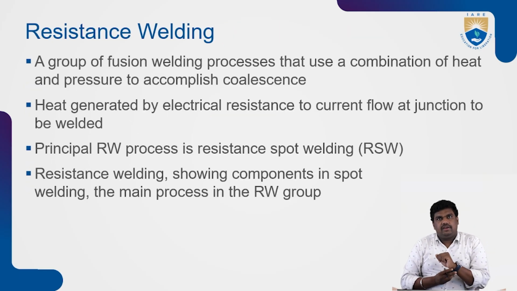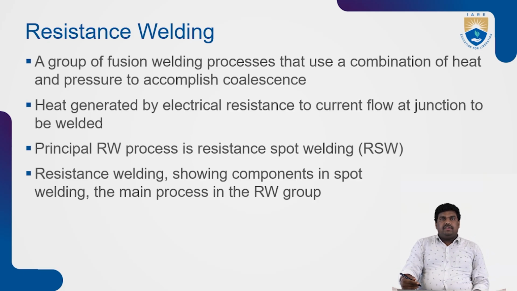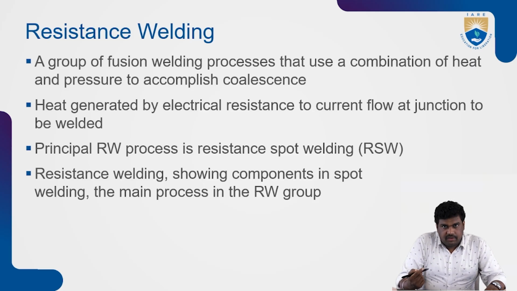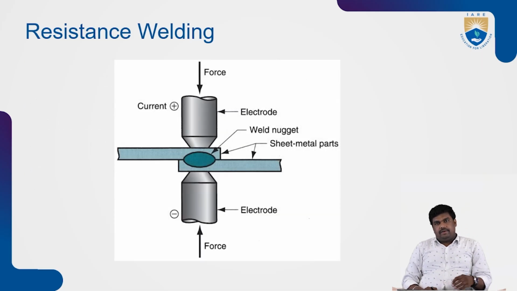So resistance welding is a group of fusion welding processes. It is similar to the other fusion welding processes, but here we use some external force, so the electrodes act with force. It is a group of fusion welding processes that uses a combination of heat and pressure to accomplish coalescence. The heat is generated by electrical resistance to current flow at the junction to be welded. The principal resistance welding process is resistance spot welding, the main process in the resistance welding group.